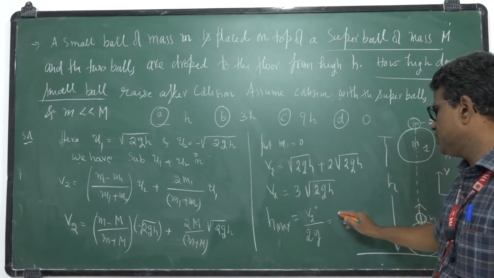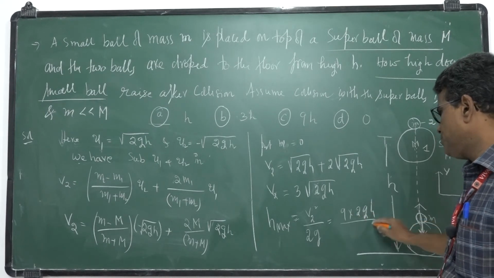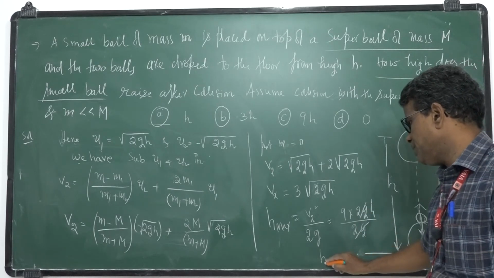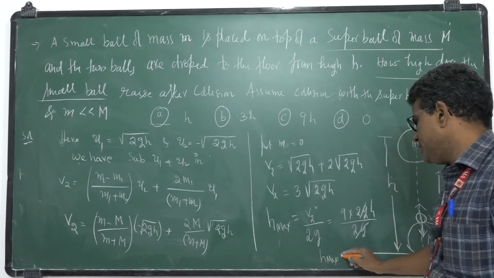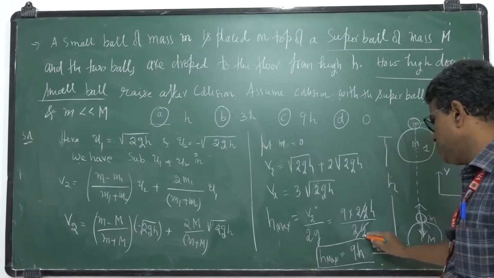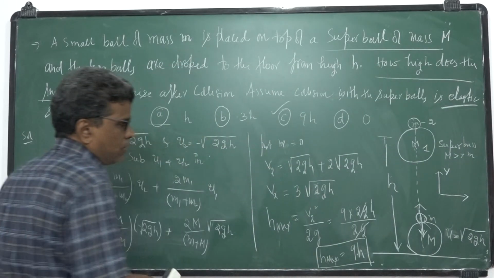So what is v2 square? 9 into 2gh by 2g. So 2g gets cancelled. So what is the maximum height this small ball will rise? 9h. See this one. So it will rise to 9h.